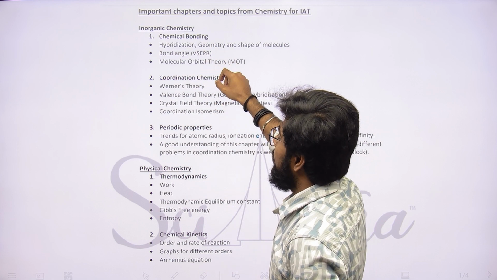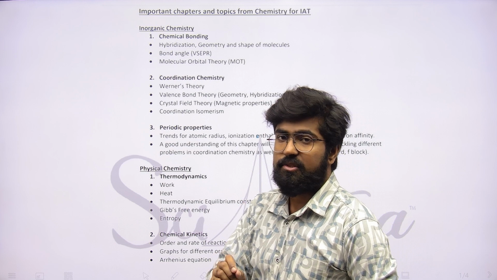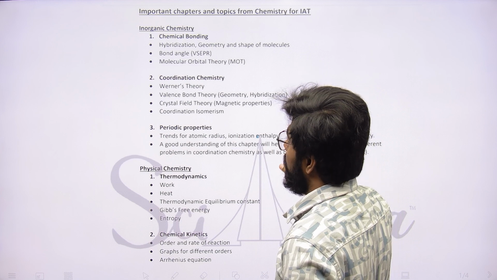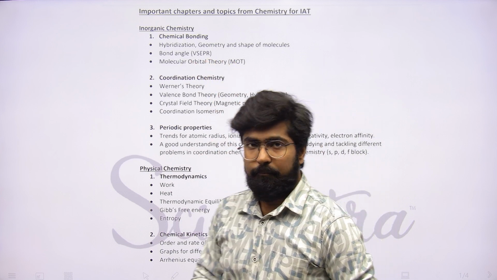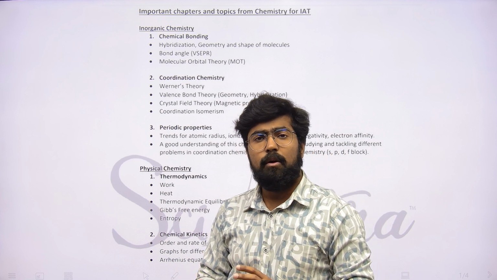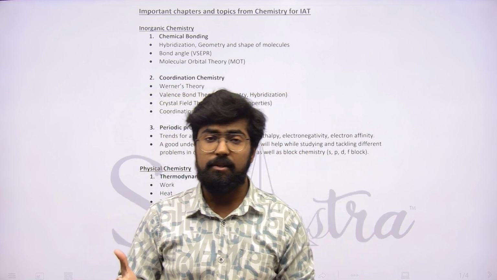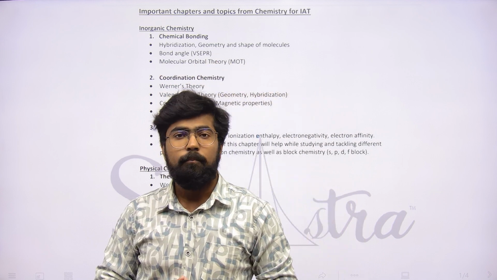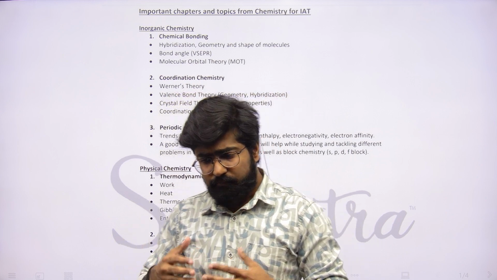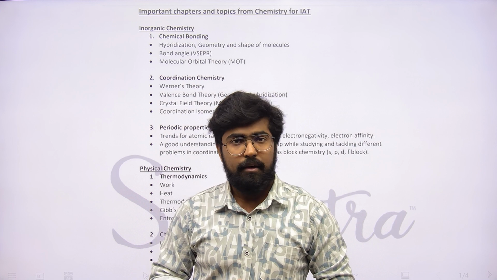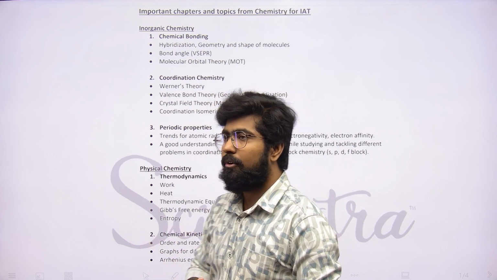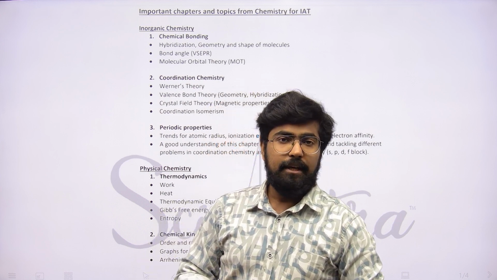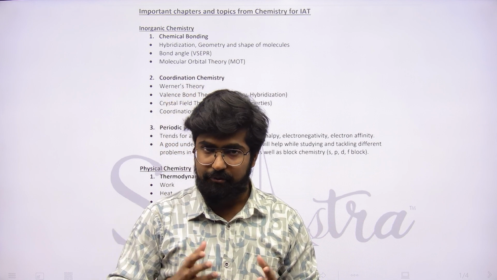So in chemical bonding, the major important topics that you must understand deeply are hybridization, geometry and shape of the molecules, and the VSEPR theory. Basically, the same fundamentals that involve the combination of VSEPR theory, hybridization concept and VBT, right? Now, molecular orbital theory is a must if you want to excel and score great marks, and if you are targeting institutions like IISc Bangalore, then you must master this topic, because mastering MOT also ensures that you understand organic chemistry well, right?